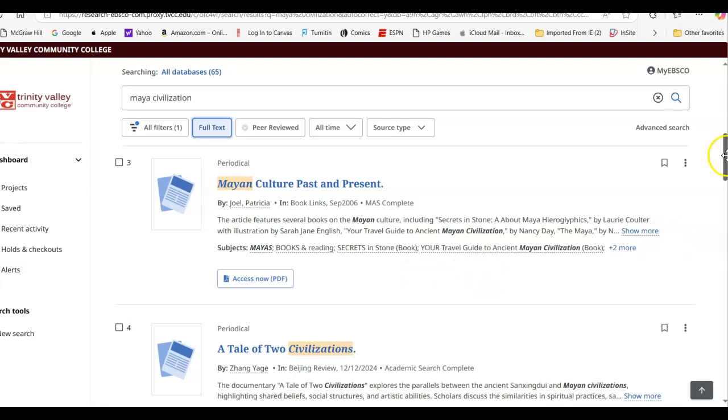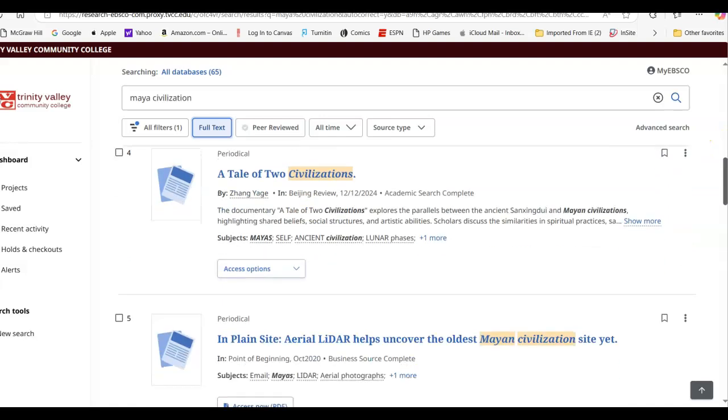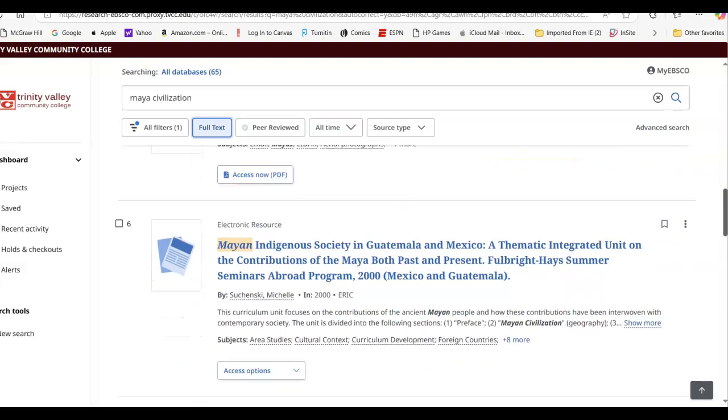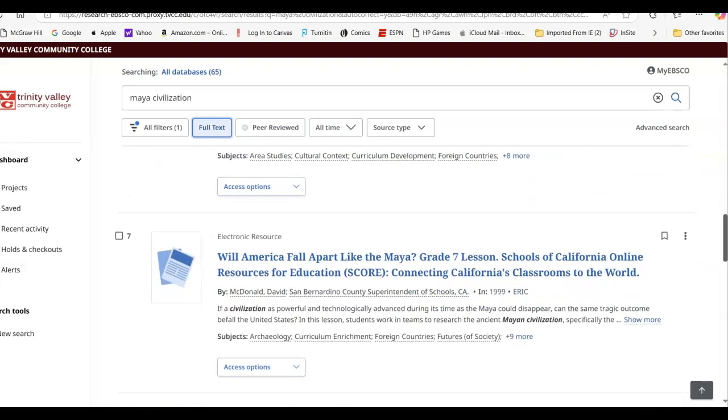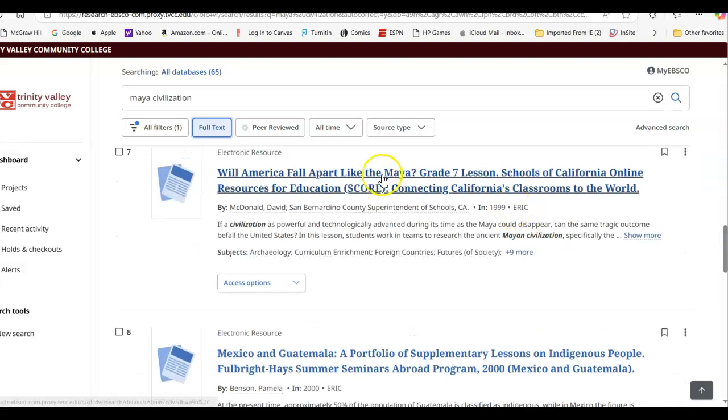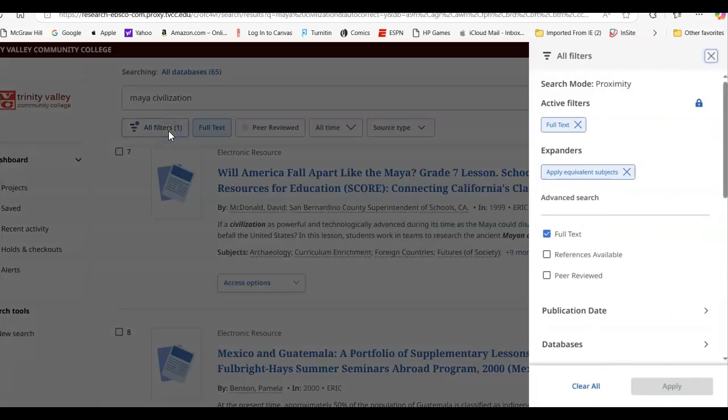This one looks at the Maya and also Chinese culture in comparison there. You have some other details here, and so you can click over here to get full text.